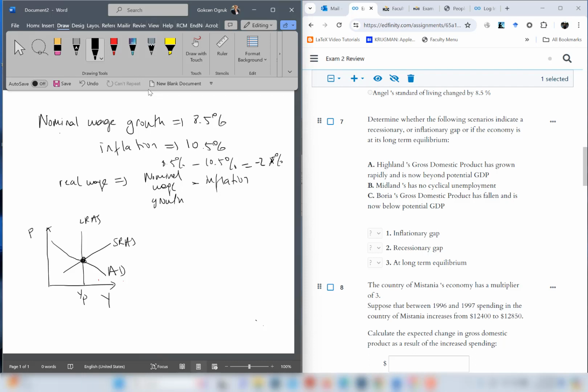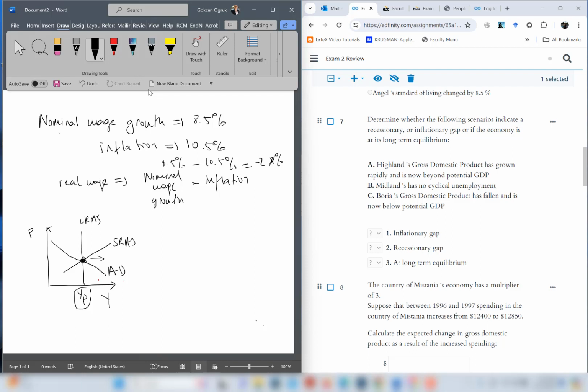Okay, let's read the scenarios. A. Highline's gross domestic product has grown rapidly and is now beyond the potential GDP. It's somewhere here, beyond the potential GDP. So YP represents the output level we produce with full employment, or fully utilizing the resources. Full employment doesn't mean 0% unemployment.